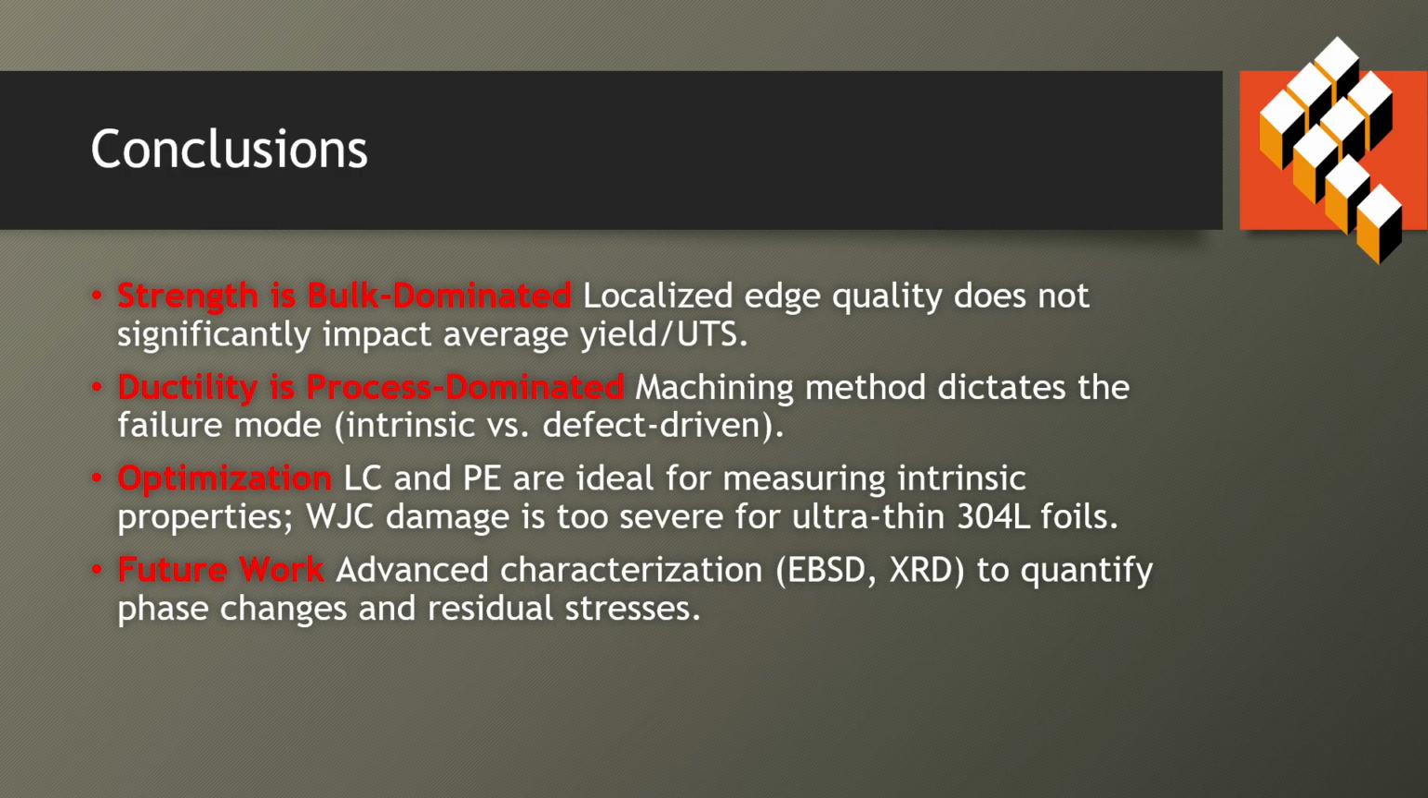The conclusion here is the strength is bulk dominant, while the ductility is process dominated. In this way, the laser cut and photo etched specimens are ideal for measuring the intrinsic properties.